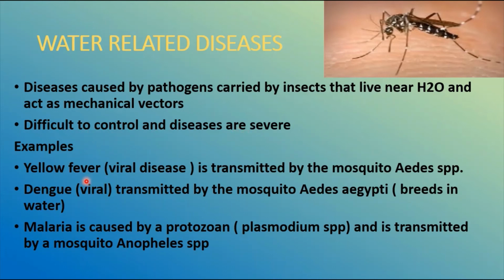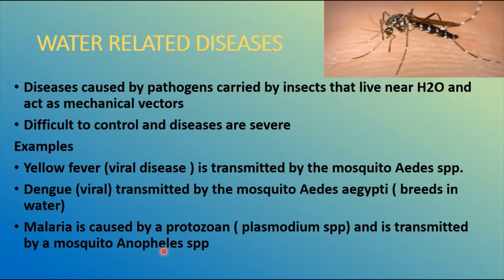The best examples are yellow fever, a viral disease transmitted by the Aedes mosquito, and dengue, also a viral disease transmitted by the mosquito Aedes aegypti, which breeds in water. Malaria is caused by a protozoan, Plasmodium species, and is transmitted by the female Anopheles mosquito.